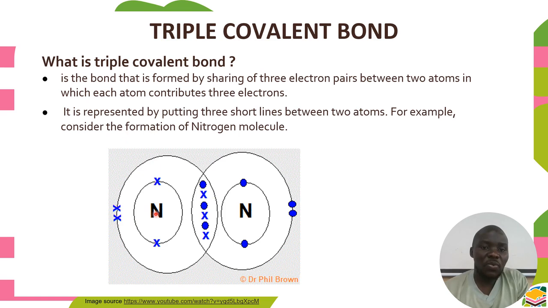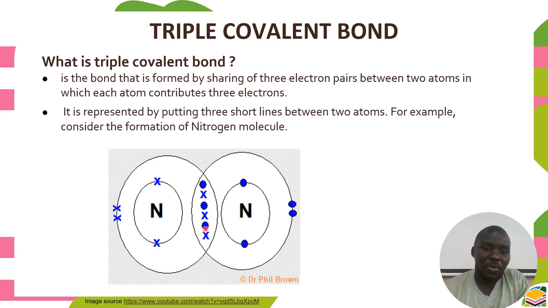Nitrogen is coming from group number 5. It means in the outermost energy level, it has 5 electrons. For it to be stable, it's supposed to gain 3 electrons. So it contributes all the 3 electrons here. For example, here we're using the cross. It has contributed this one, and this one. While this atom of nitrogen is using the dots, it has contributed 3 as well.